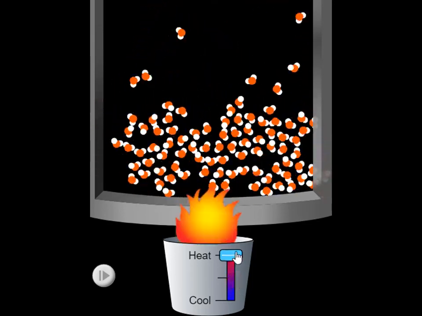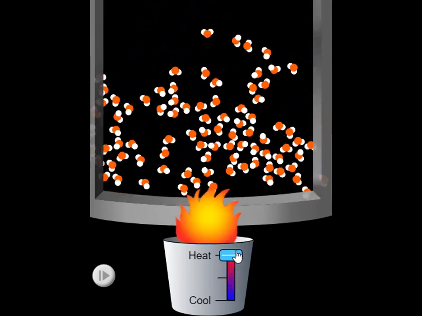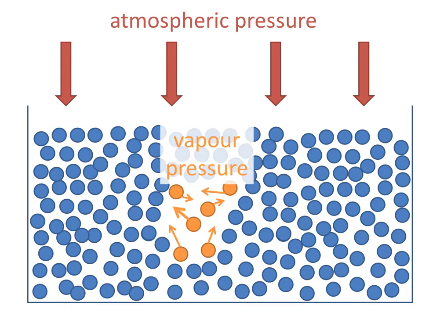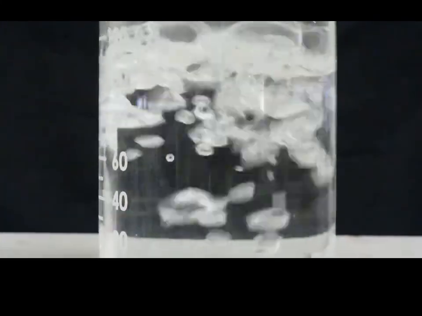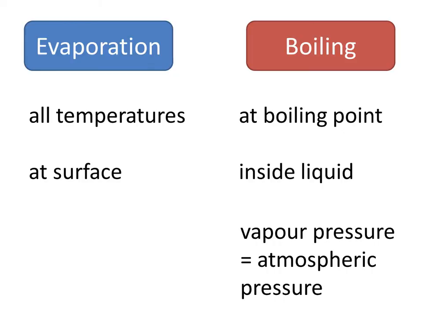As temperature is increased, a greater proportion of particles have enough kinetic energy to be able to break the intermolecular bonds keeping them in the liquid phase. Therefore, the vapor pressure that they can exert increases. When the vapor pressure they exert equals atmospheric pressure, atmospheric pressure can no longer squash a bubble of vapor formed inside the liquid. So the bubble can form, and that is when boiling happens. So boiling happens when the vapor pressure of a substance equals the atmospheric pressure exerted on the substance. And that happens at a certain temperature, which is called the boiling point.